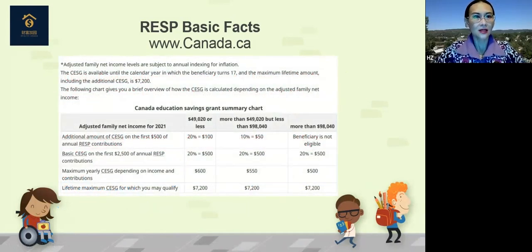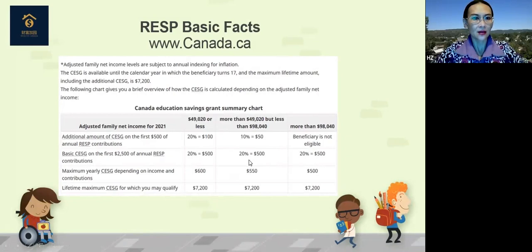And here is how the CESG, the federal government, calculates those grants. We base it on the income. This changed a little bit, all right? Let's say 49,000 or below, you will pretty much be able to receive the maximum grants, 7,200. And from 49,000 to 98,000, you will have reduced grants, okay?